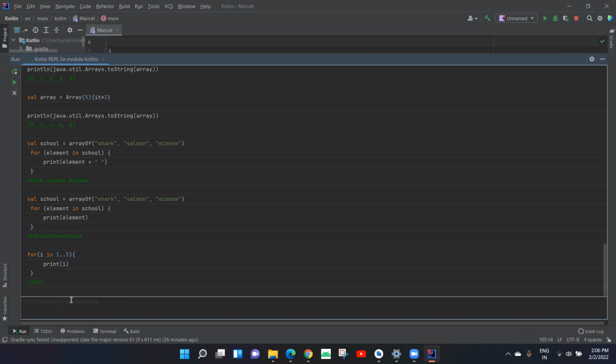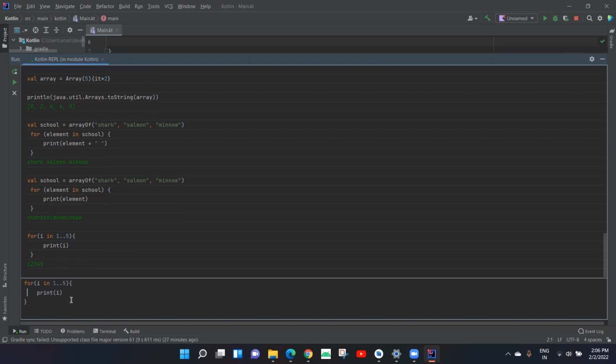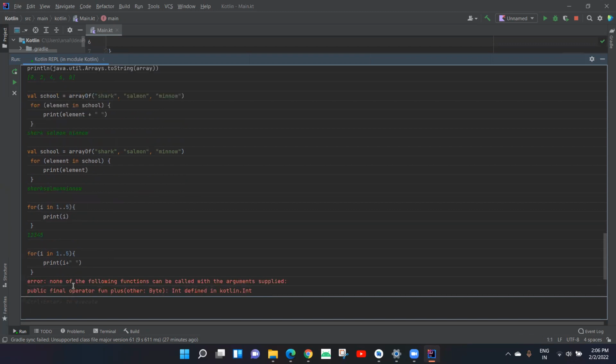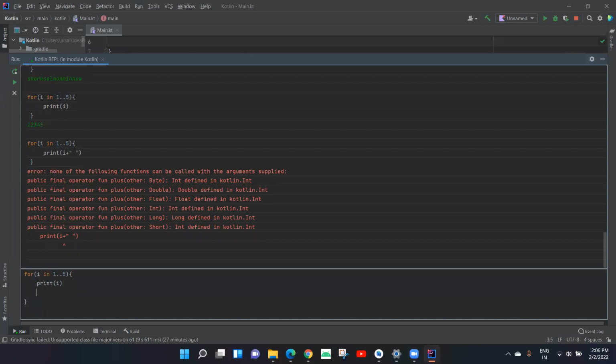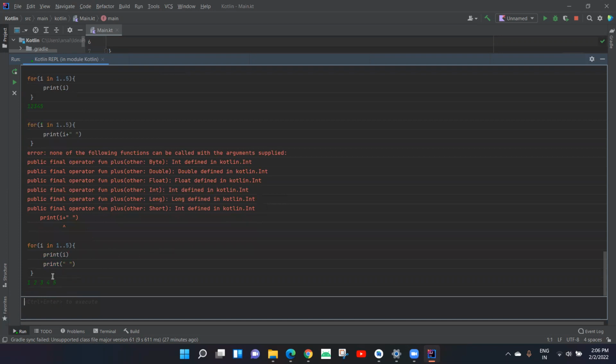And if I wanted to print spaces between them, what I would do is, I cannot concatenate an integer and a string. So for this I would use another print statement with spaces in. Now we can see that we can do this.